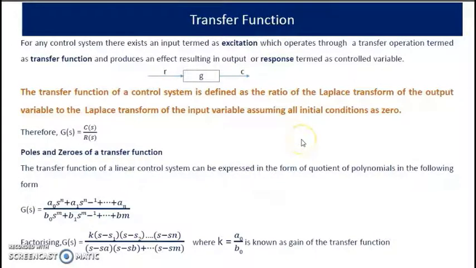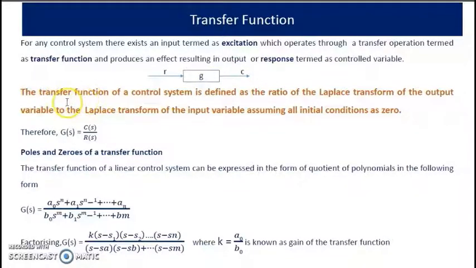Now, what do you mean by transfer function? Consider any system. There will be one input and one output. This input undergoes some transfer operation in order to get an output. This transfer operation is termed the transfer function.